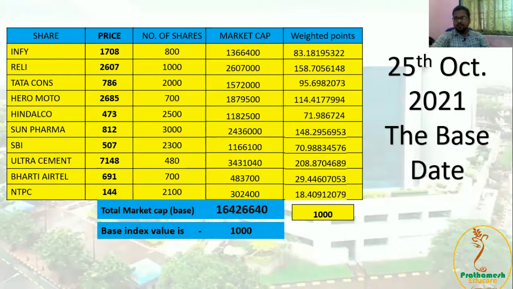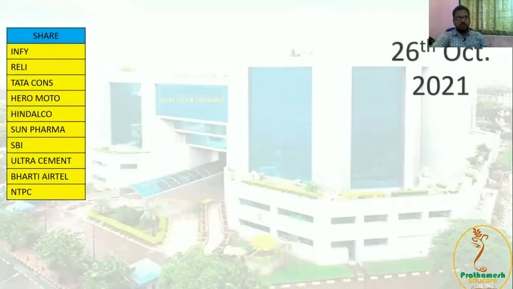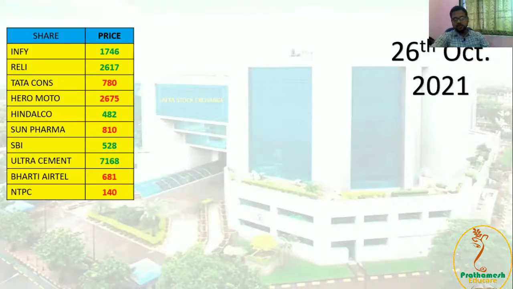Now on second day, market will not remain the same. As we know, the stock value will be changing according to the demand and supply, and price will be definitely changed. So we can see here the price on 26th of October, the price of particular stocks has been changed. Those stocks are in green, that means they have advanced. Those stocks are in red, that is declined. Some stocks are advanced, some stocks are declined.